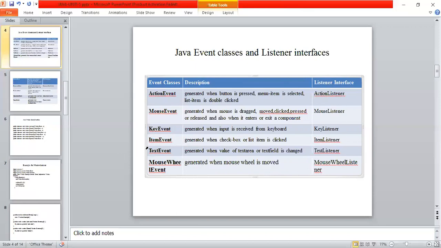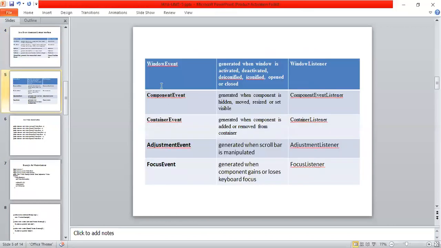According to our syllabus, the first one is mouse event, key event, and the next one is window event. These are the four important topics we have in our syllabus. Using the window, assume this entire screen is called one window.